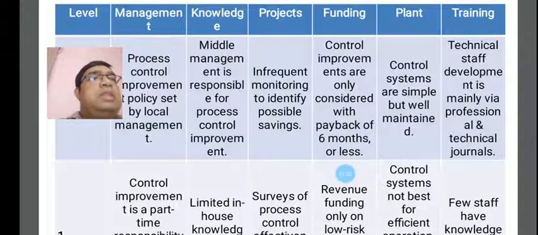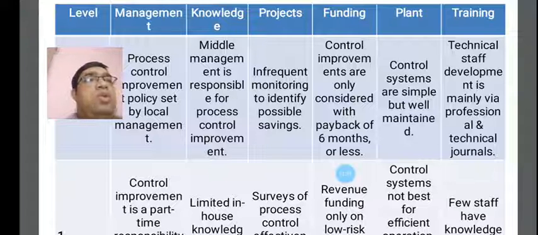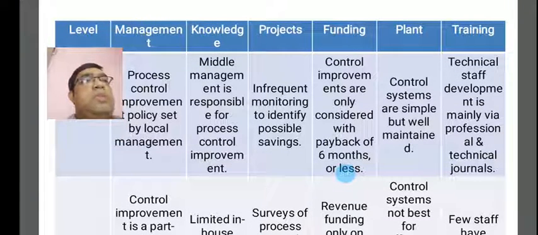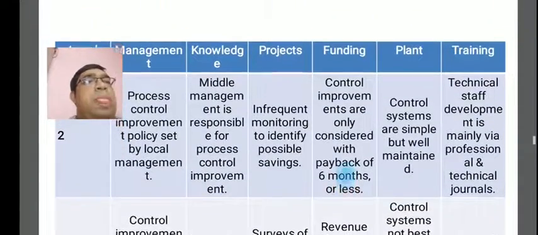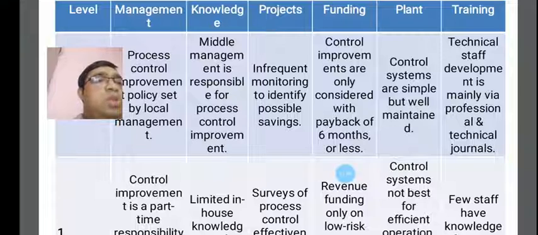Another thing will be concentrated for the funding for the local management: control improvements are only considered with paybacks of 6 months or less. And another thing will be the plant layout. The control systems are simple but well-maintained, and this process will be required for the plant. This will be considered for the local managements also, whose control systems are simple but well maintained, and we are required to train for this.